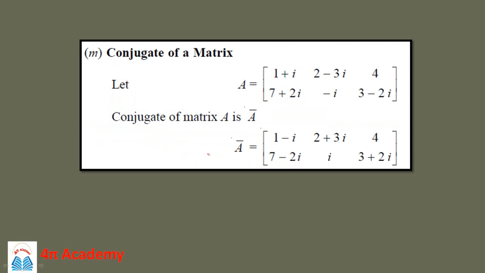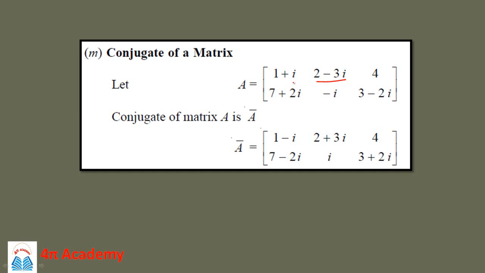Then next is the conjugate of a matrix. So let us consider that this matrix A has its elements as 1 plus i, 2 minus 3i, 4, then 7 plus 2i, minus i, then 3 minus 2i. So this is a 2 by 3 matrix, that is there are 2 rows and 3 columns, and here the elements have complex numbers.